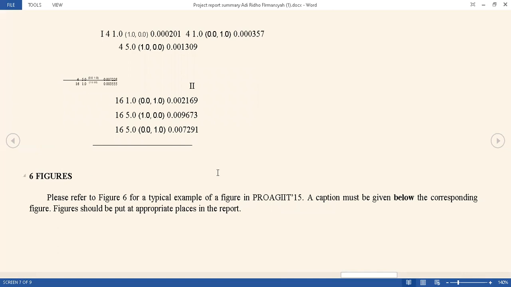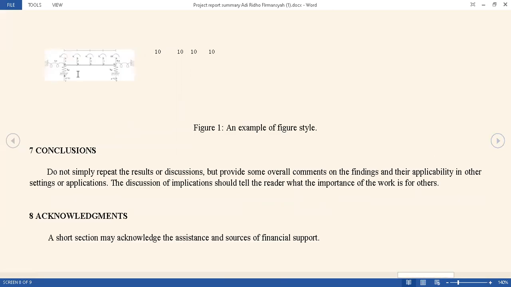And number 6, figures. Please refer to figure 6 for a typical example of a figure in ProTagit. A caption must be given below the corresponding figure. Figures should be put at an appropriate place in the report. This is an example of a figure.